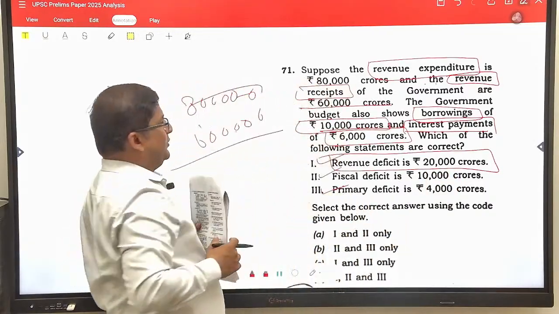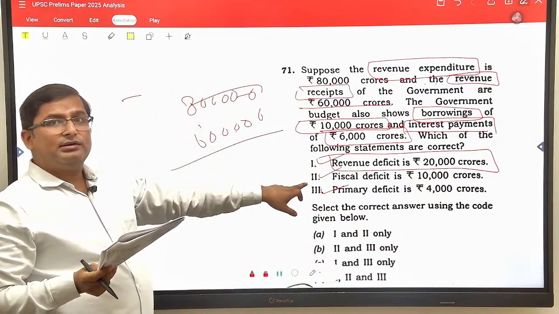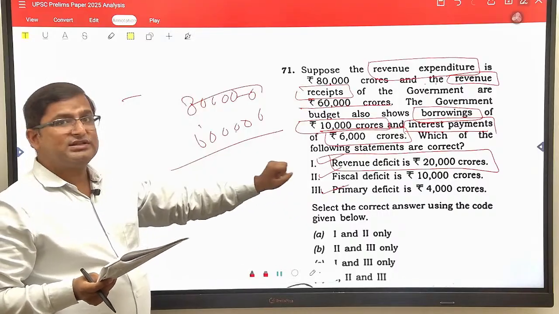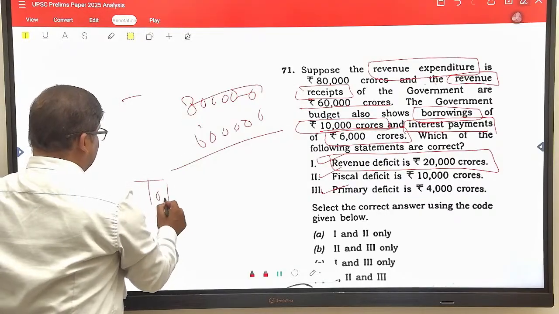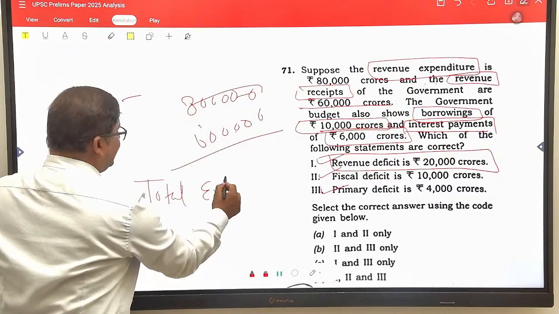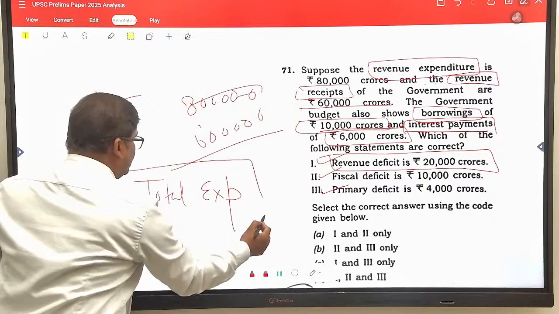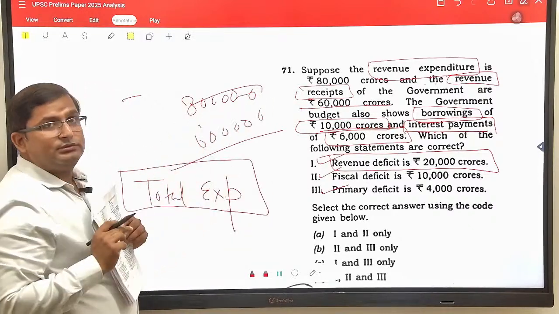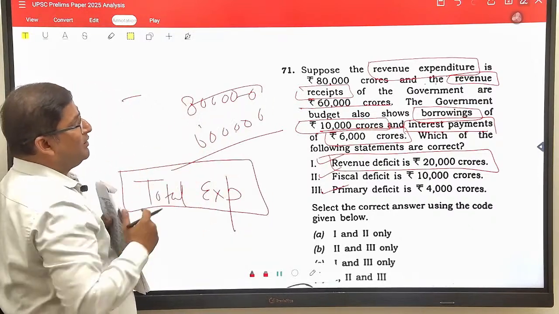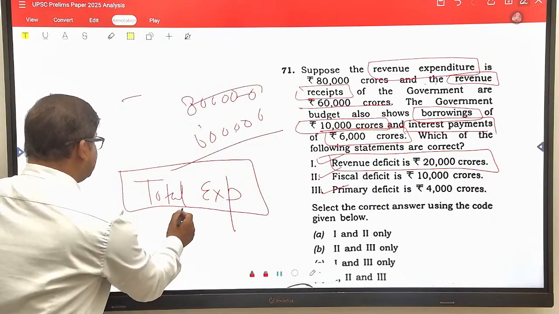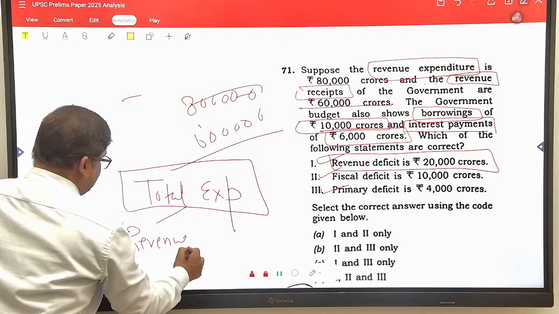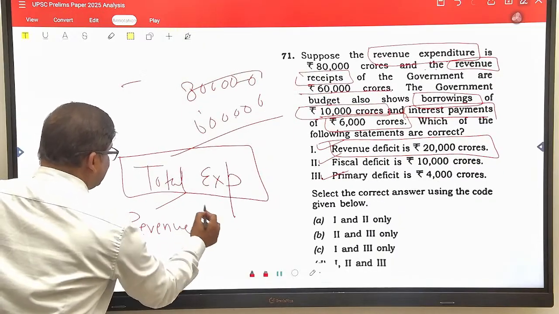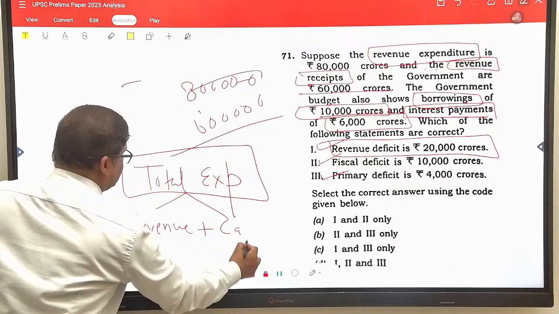Clear? But for finding out the fiscal deficit, we need the total expenditure of the government, and here in this question, total expenditure is not given. I could not find it. Total expenditure means revenue expenditure plus capital expenditure, both.